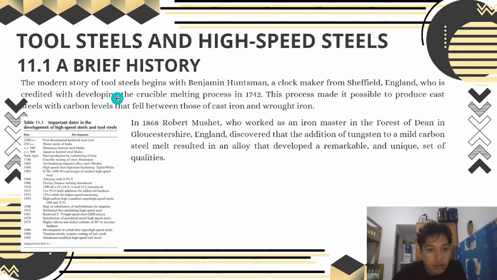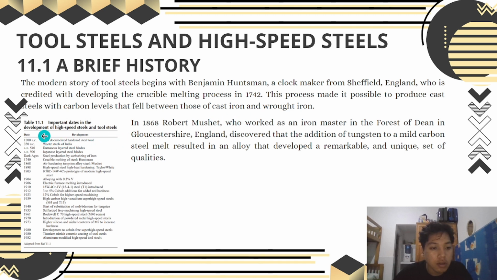The modern story of tool steels begins with Benjamin Huntsman, a clockmaker from Sheffield, England, who is credited with developing the crucible melting process in 1742. This process made it possible to produce cast steel with carbon levels that fell between those of cast iron and wrought iron.